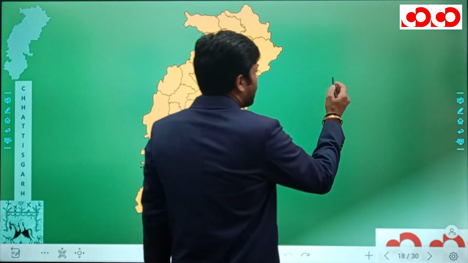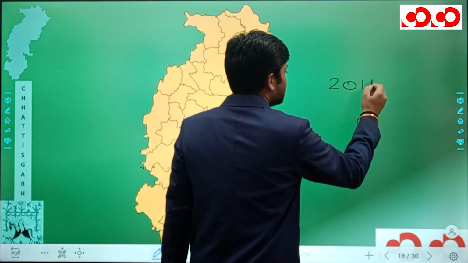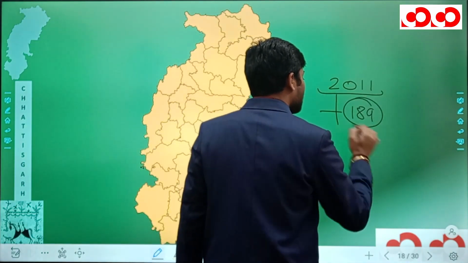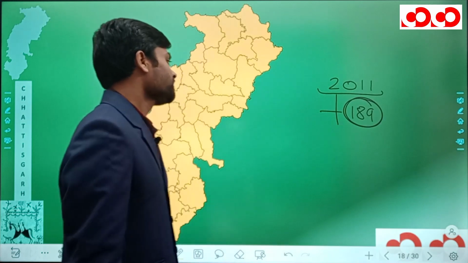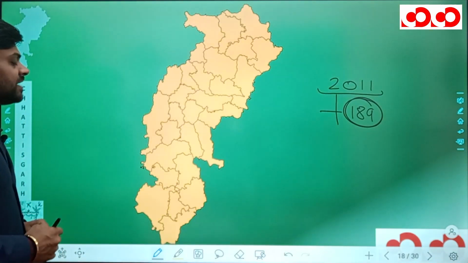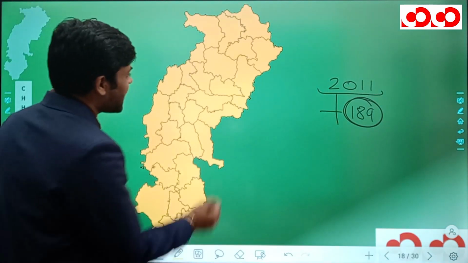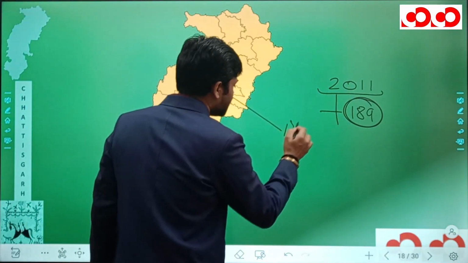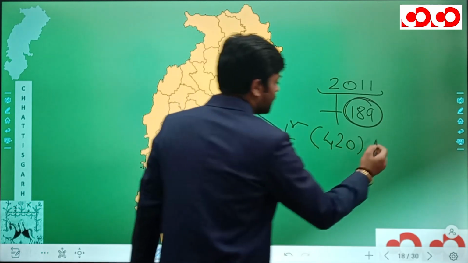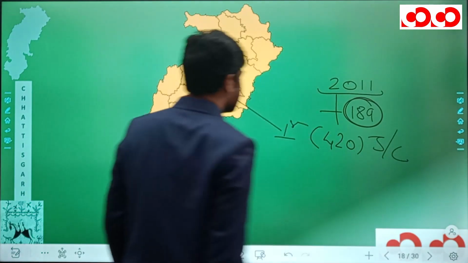Now, according to census 2011, the population density of Chhattisgarh is 189. Now, when we talk about ranking the districts, the first rank is actually taken by Janjgir Champa with 420.